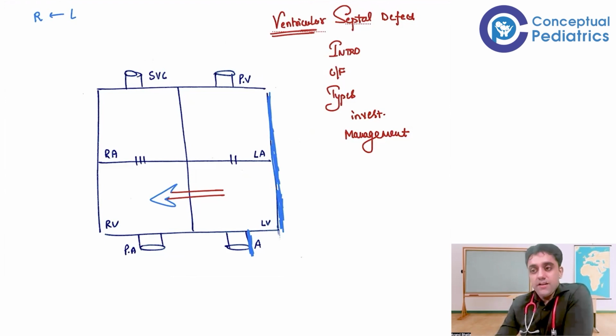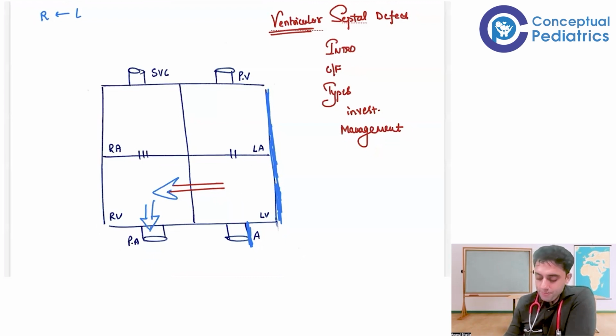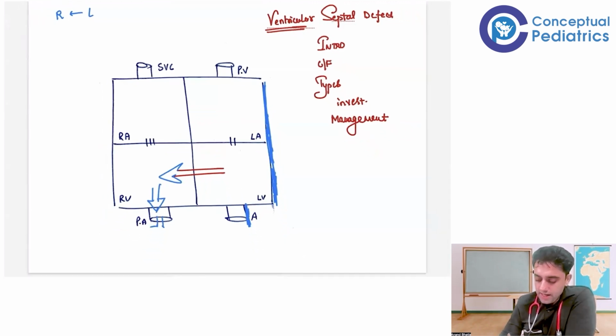Number two, very importantly, is it a cyanotic or an acyanotic congenital heart disease? What do you think? So VSD, please remember, we all know that the blood from left to right is going to the pulmonary artery, and from the pulmonary artery it is going to the lungs.